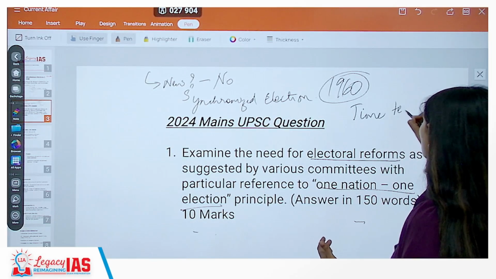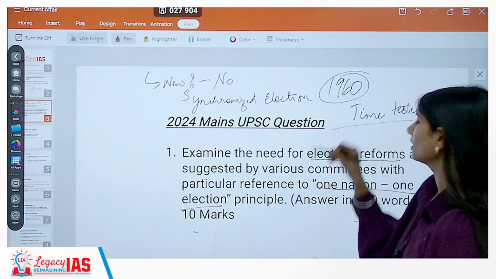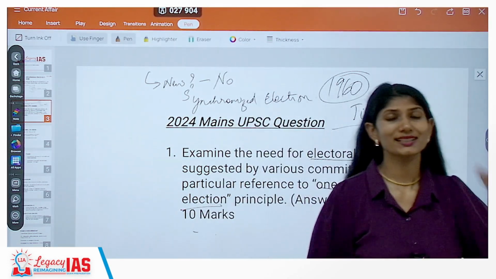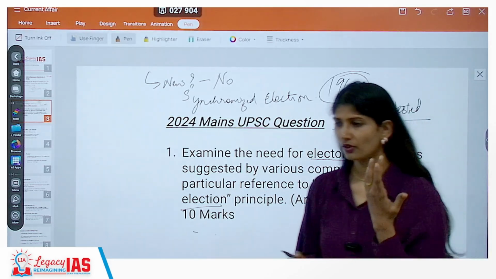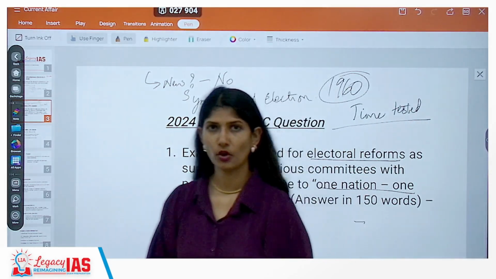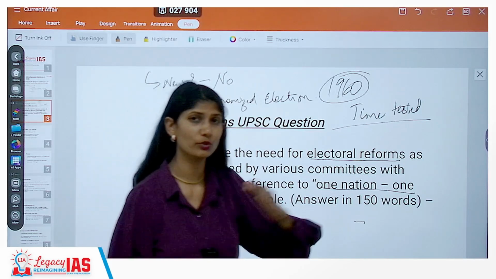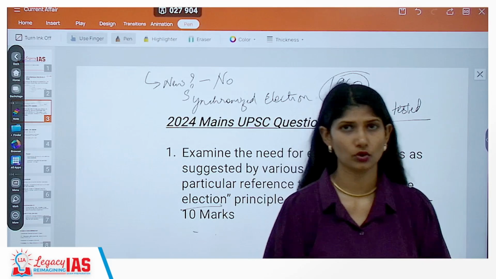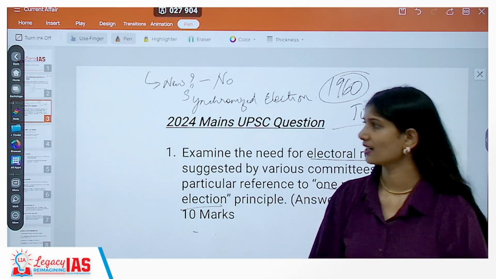Any institution, if it has to last, then it has to be time tested, which means over the course of years, it has to sustain. If our constitution is a time tested body, that is because it has sustained from 1947 to 2024, and it has to last for other years also. Understanding?